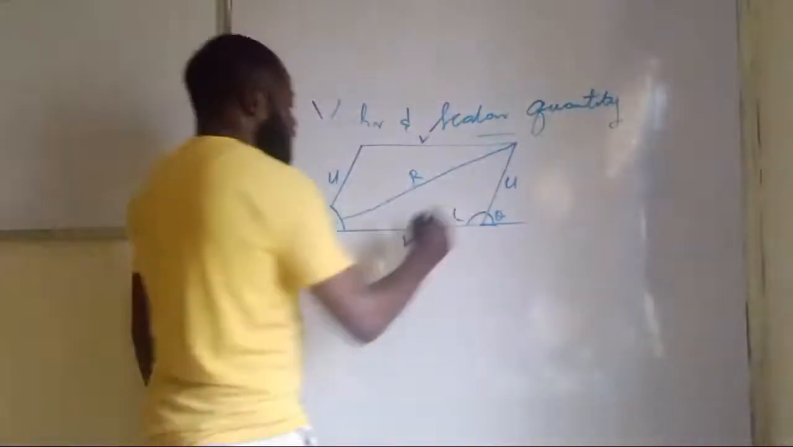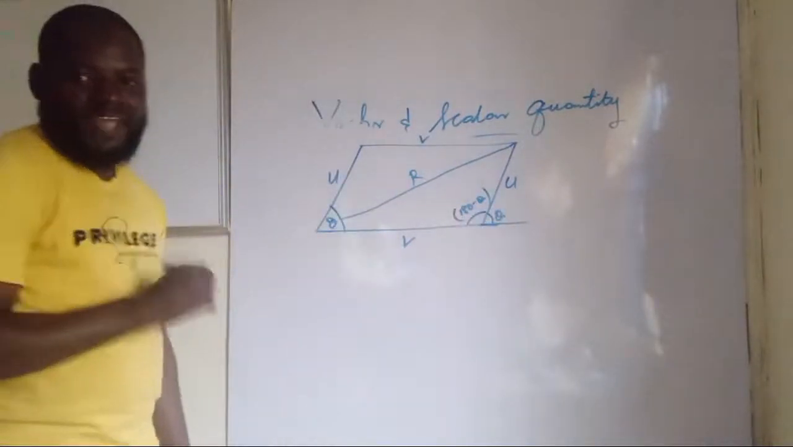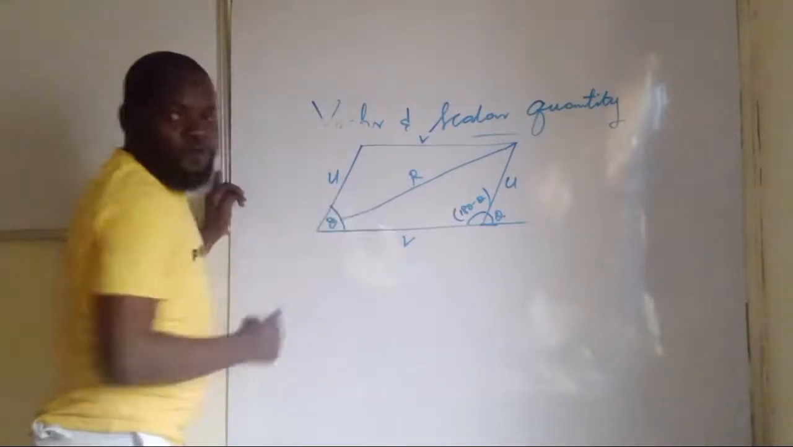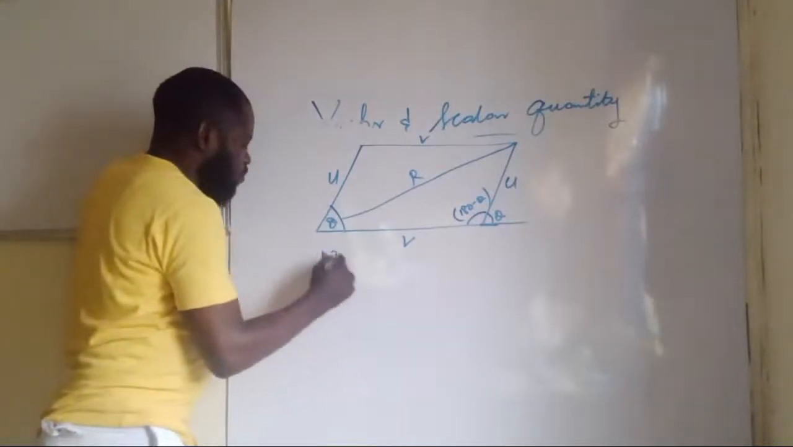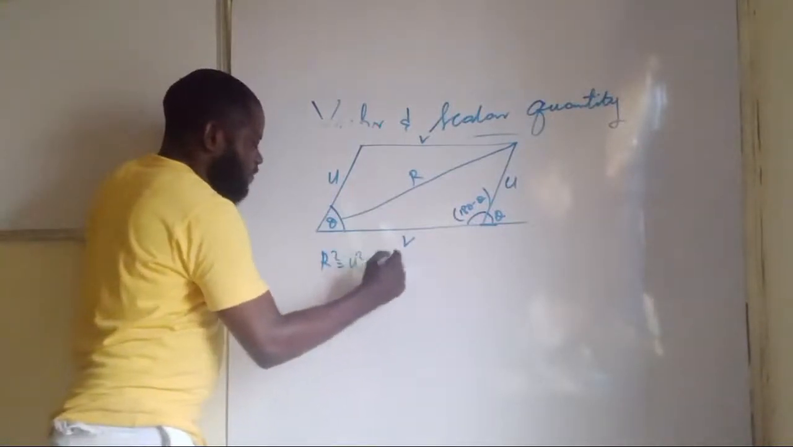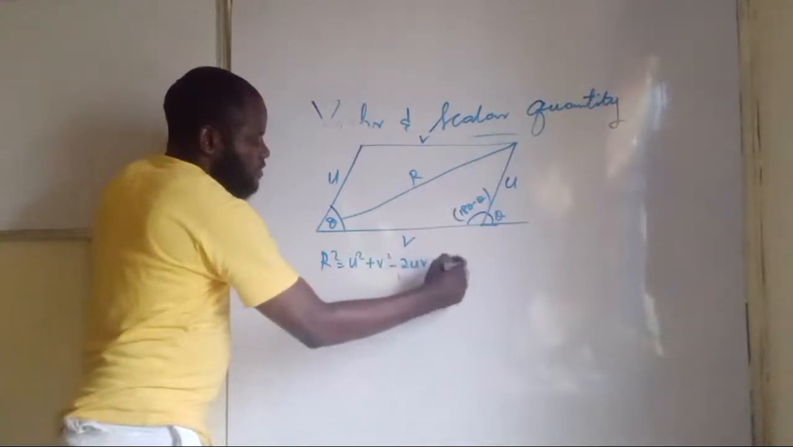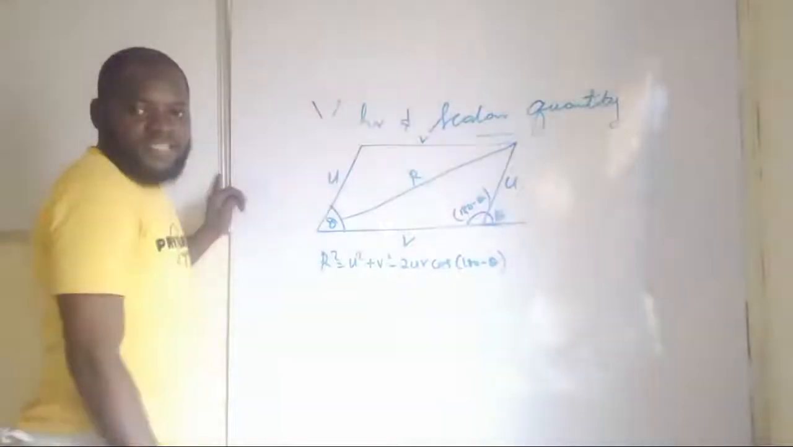180 degrees. Therefore, this one will be 180 minus theta. Are you seeing that now? So this one is R now. If that should be the case, I can find the value of R using what? The cosine rule. So that will be R squared equal U squared plus V squared, then minus 2UV cos 180 minus theta. I see this now.